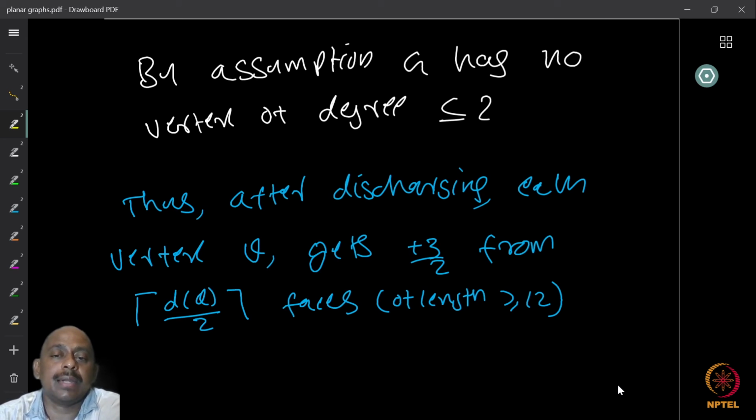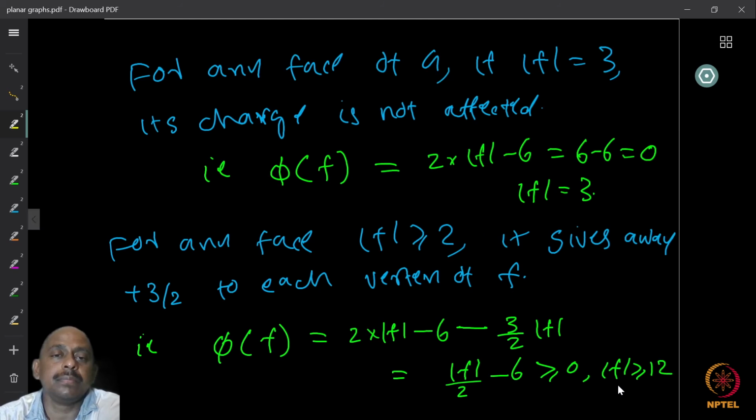So let us see what this implies. For every phase, the length of the phase can be either 3 or 12, 13, etc. If the length of the phase is 3, then its charge is not affected, because the small phases do not give away charges. It does not get any charge either, so its initial charge remains. What is the initial charge of a 3 cycle? It is 2 into 3 minus 6, which is 0. So all the triangles still have charge 0, which is non-negative.